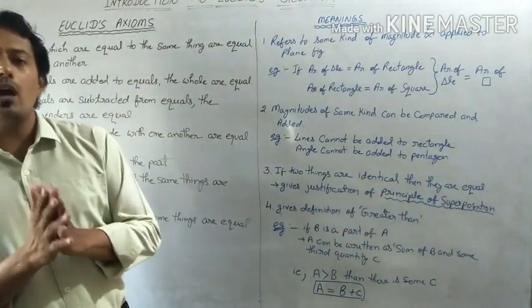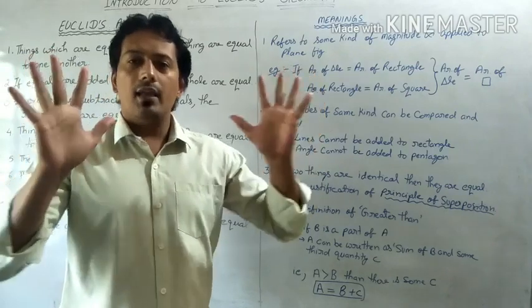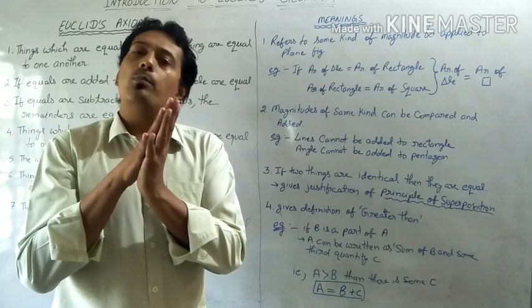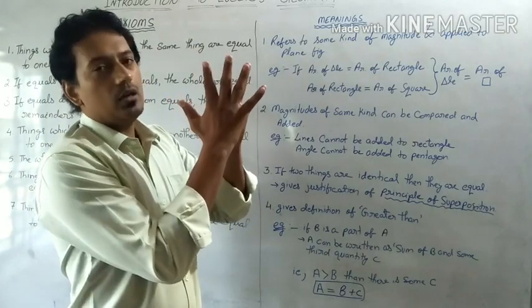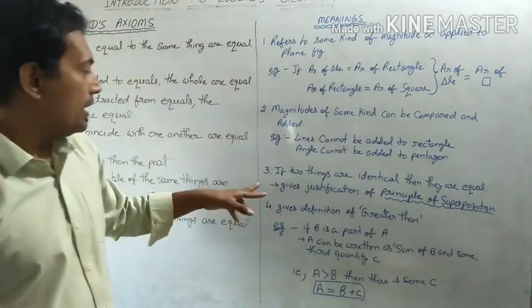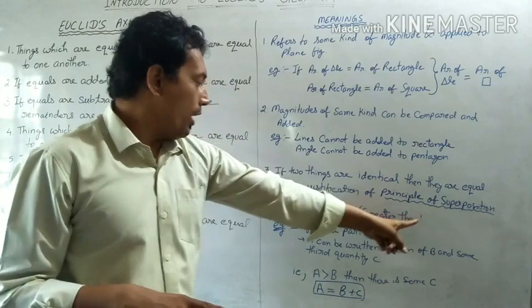Just look at our palms. They both are identical, and they can be superimposed on each other. When they are superimposed on each other, they will align properly. Okay, so this is the meaning: if two things are identical, then they are equal.